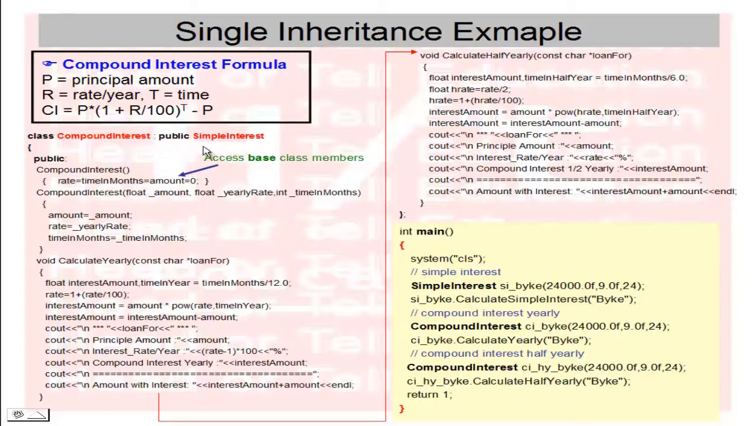Now, because in the previous slide I created three variables, rate, time in months and amount, using the keyword protected, they are accessible in the derived class. So I have assigned default values of 0. Next, the three-argument constructor, passing the variables float amount, float yearly rate, and int time in months. Okay, so these are the variables.